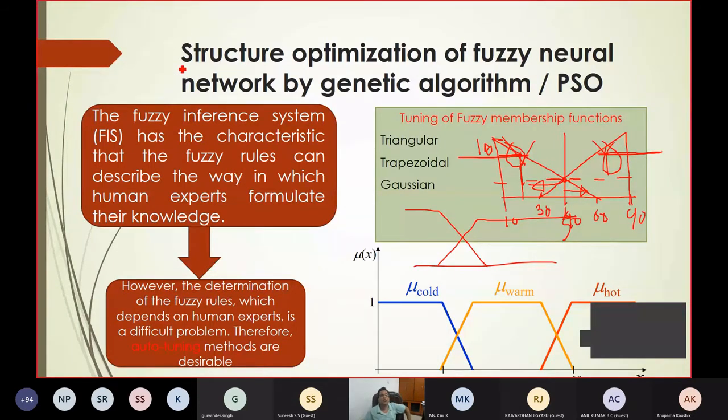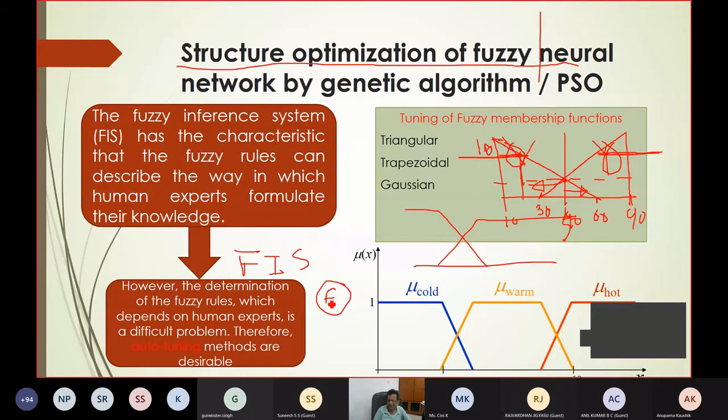So the question is the structure optimization of the fuzzy system. Again, there is a neural network which is the fuzzy neural network. Many people have done this, the FIS, fuzzy inference system. What happens here? The neuron transfer function is fuzzy. It's not linear or non-linear, whatever I have told you. It's a fuzzy type of thing. So that is ANFIS. Many people have worked on ANFIS. Now my point is, can you tune it by means of genetic algorithm, PSO, differential evolution algorithm?